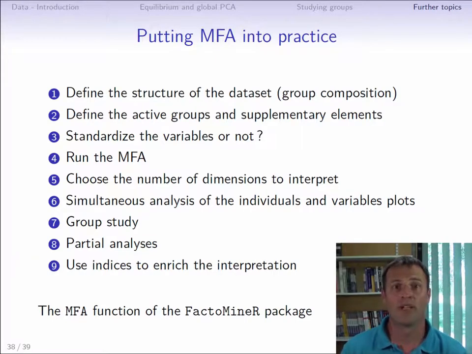Some software packages have a function for running MFA. The most advanced one is the MFA function in the FactoMineR package, since it allows us to do MFAs with any type of groups: quantitative variables, qualitative variables, and contingency tables. Each group can be either active or supplementary. Via this function, you can also access all of the interpretation aids described in this course.